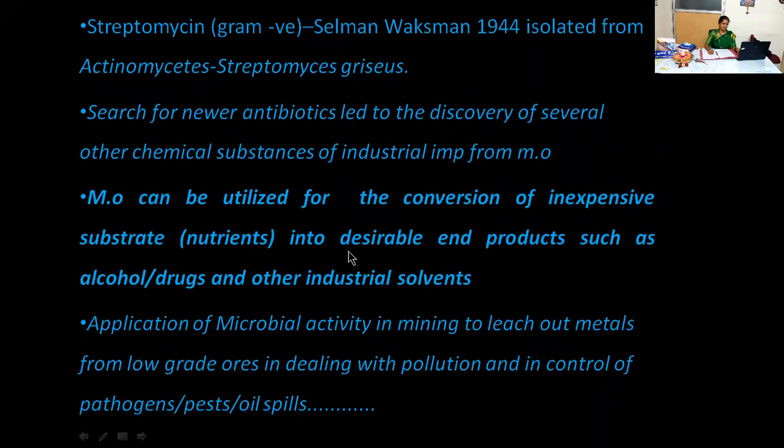And further, we also focused on applications of microbial activity in mining to leach out metals from low-grade ores, in dealing with pollution, and in control of pathogens, pests, and oil spills, right? For oil spills, for example, Pseudomonas species.